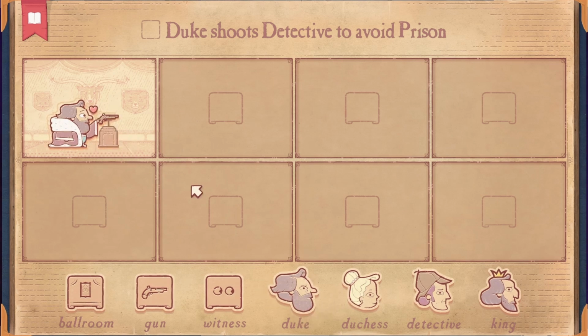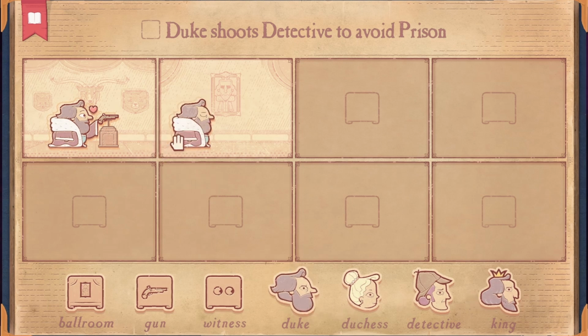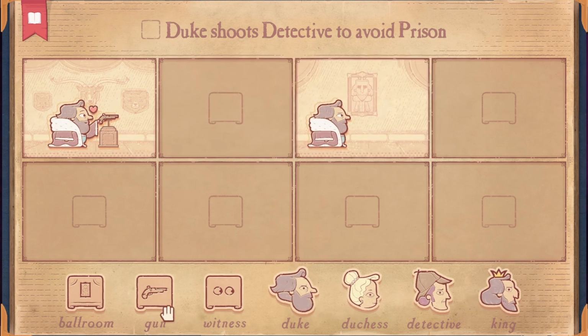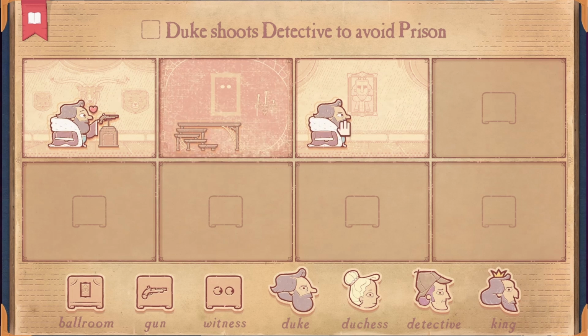So what happens here? How do we get it so that the duke does something bad?